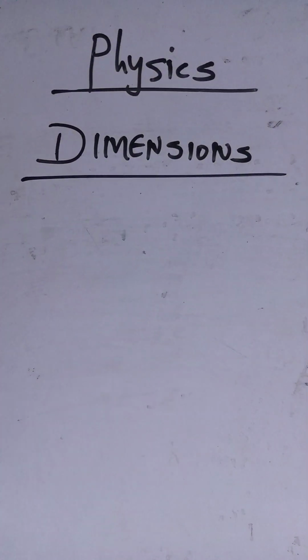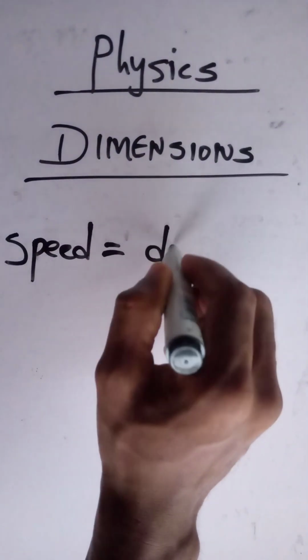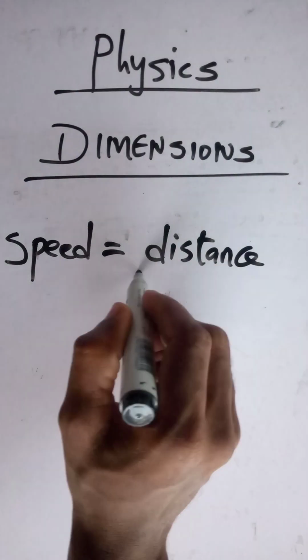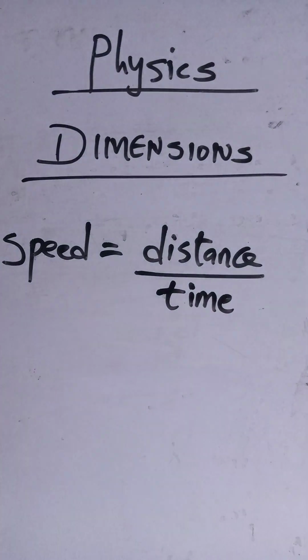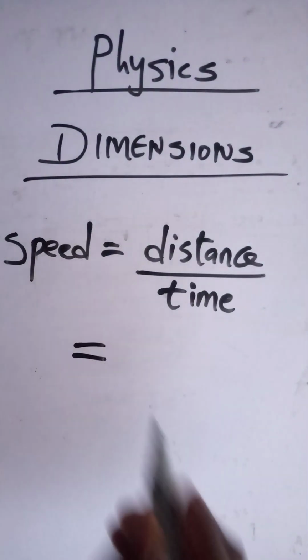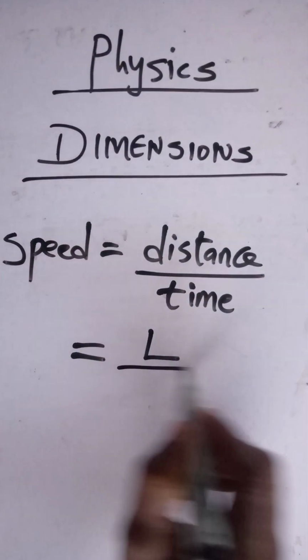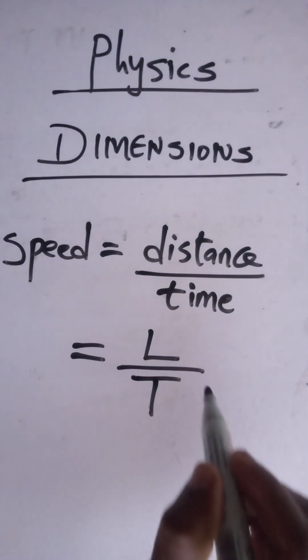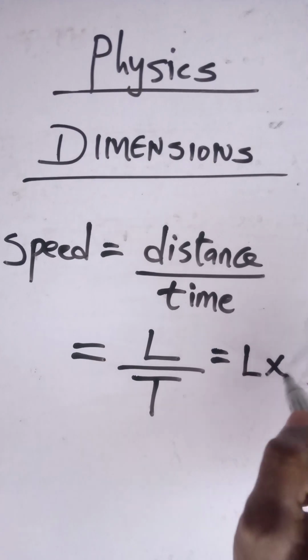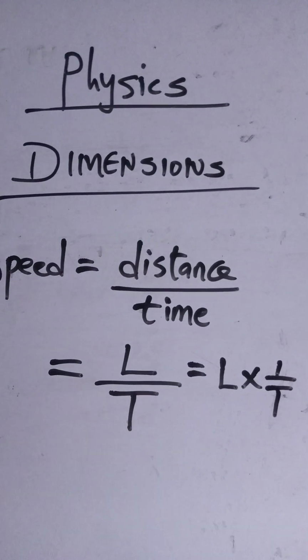Next, let's get the dimension for speed. Speed is equal to distance divided by time. Now, distance is a measurement along a straight line, so our distance can be given as L, and our time is always t. From the laws of indices, this can also be written as L times 1 over t.